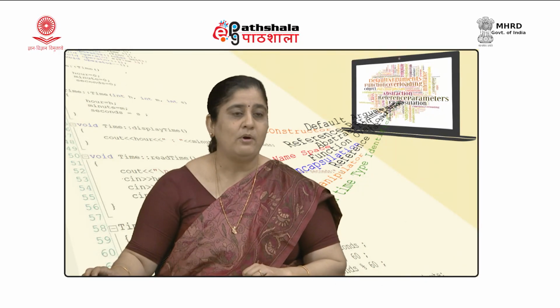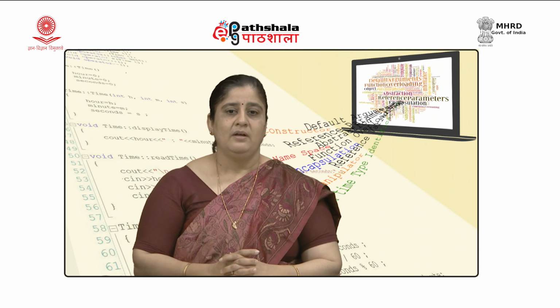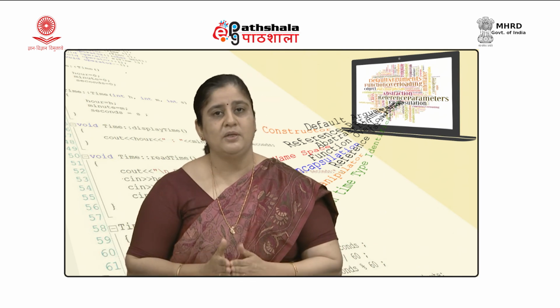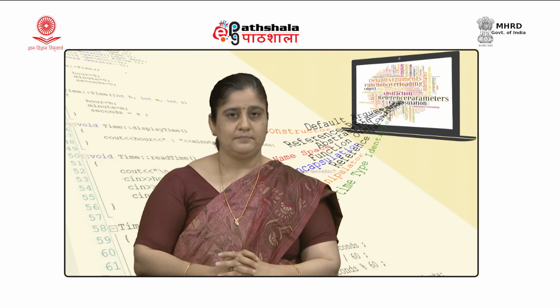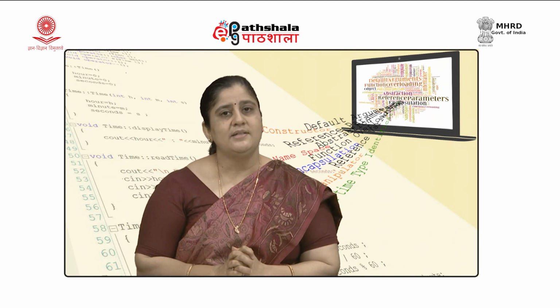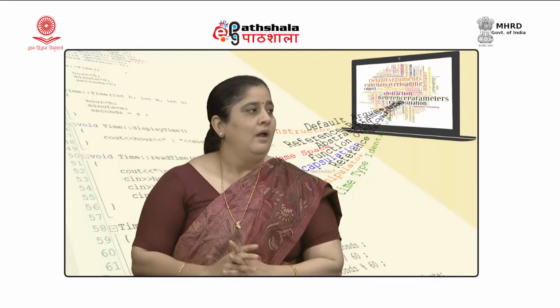But that would only be possible when we make the access specification as private. If we make these data members also public, then they will be available to outside functions also, and then we would not be able to take the full advantage of encapsulation, and we would not be achieving the data hiding, and the advantage that we can have of object orientation we would not be able to utilize. Another interesting concept in object oriented programming is abstraction.